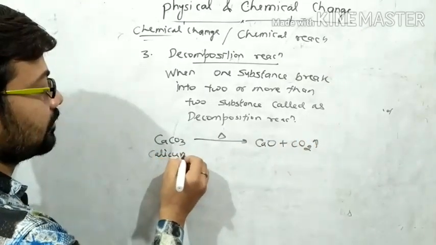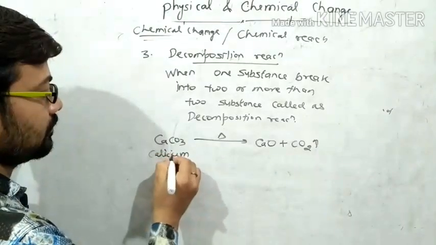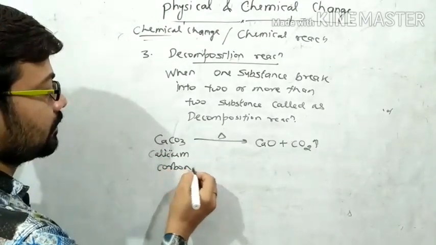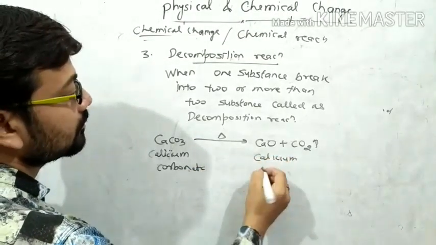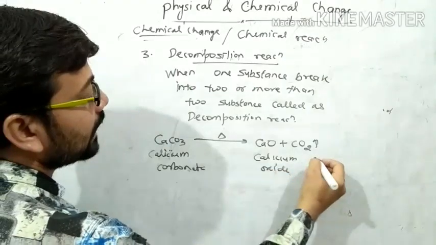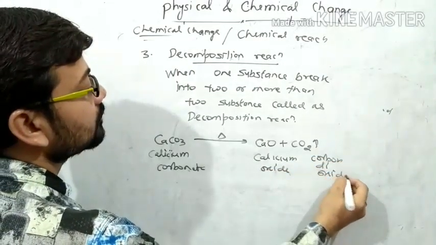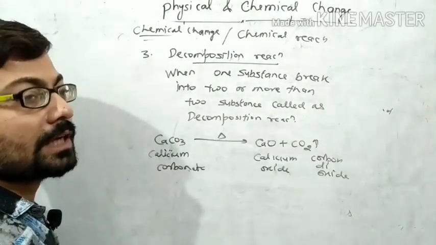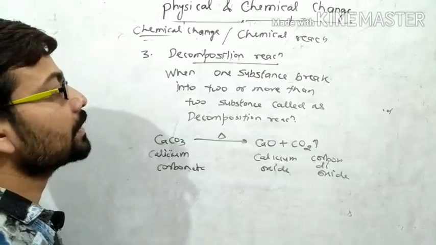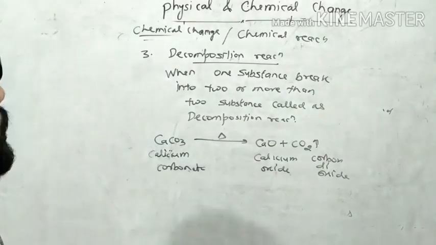This is calcium carbonate and this is calcium oxide and this is carbon dioxide, right? So this is the decomposition reaction in which one substance breaks into two or more than two substances, right?